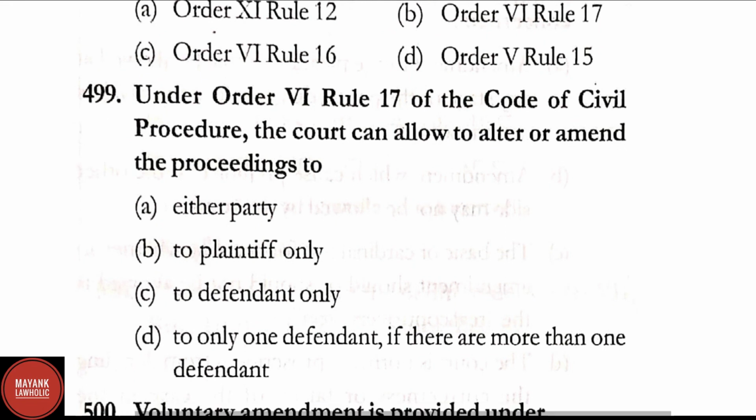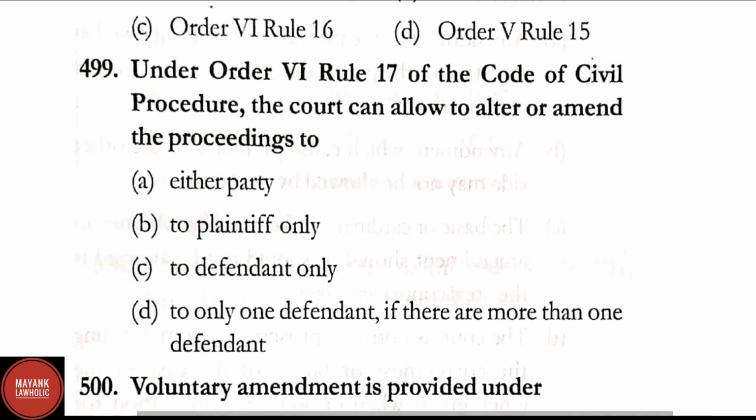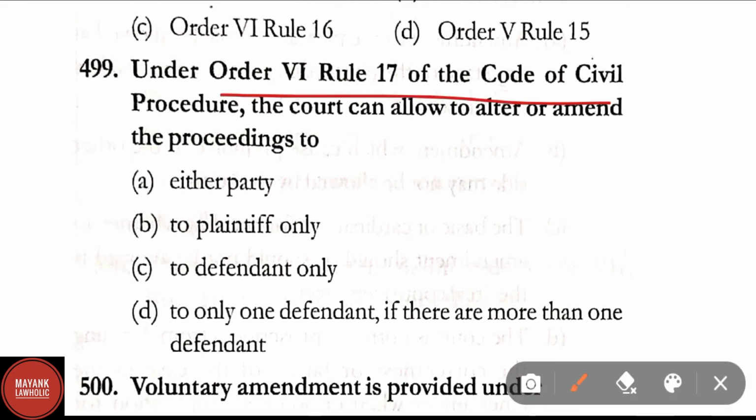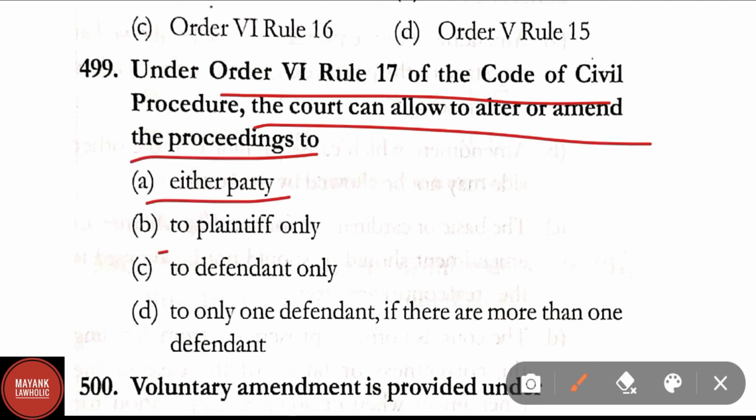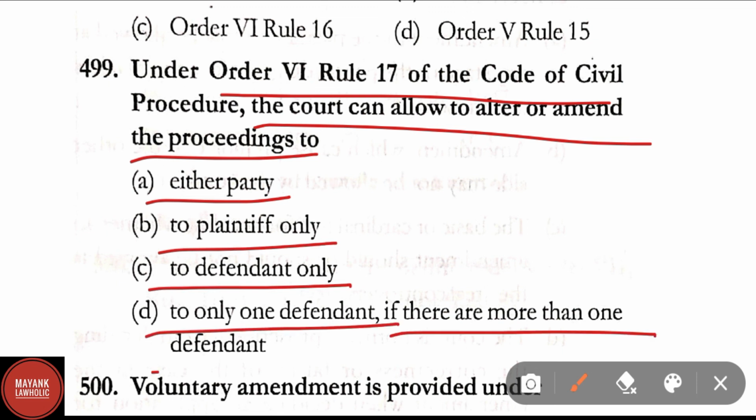Question number 499. Under Order 6 Rule 17 of the CPC, the court can allow to alter or amend the proceedings to either party, to plaintiff only, to defendant only, to only one defendant if there are more than one defendant. Correct answer is option A, that is either party.